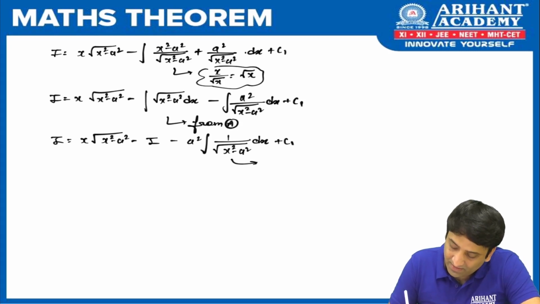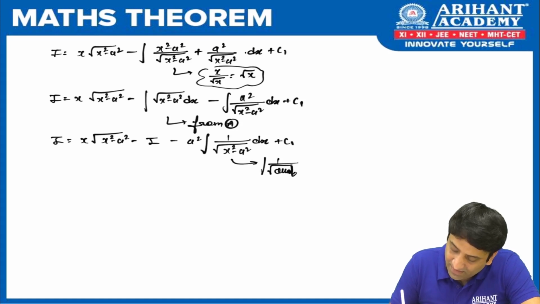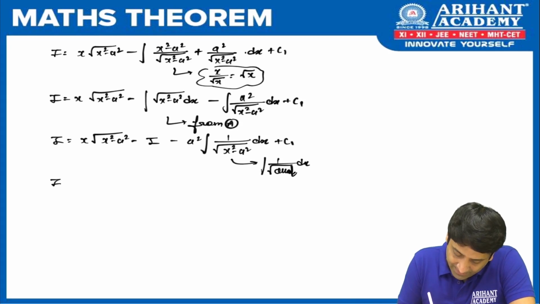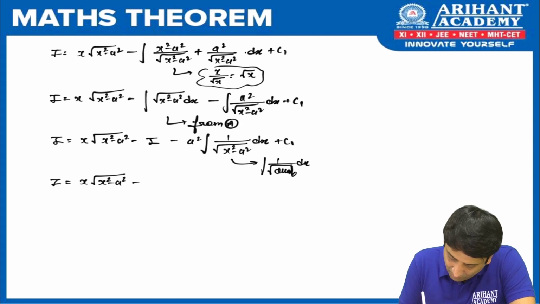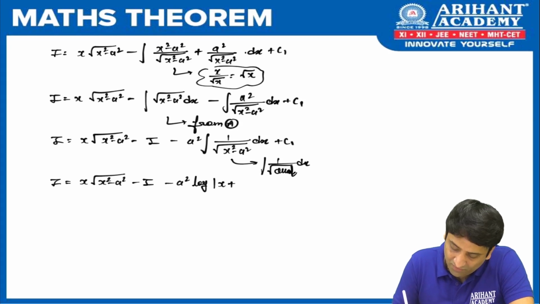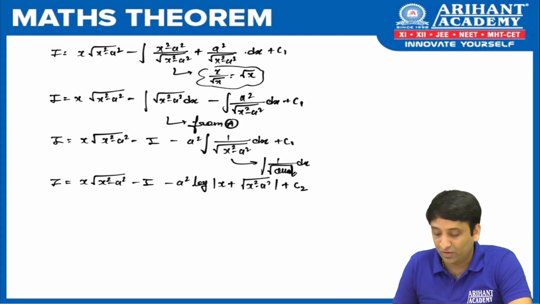And what do you find here? I repeat, 1 upon root quadratic. And if you have seen my hint number 3, what does the formula say? I is equal to x root of x square minus a square minus I, okay, minus a square. What does hint 3 say? The answer for this is log of mod of x plus root of x square minus a square plus c2. Why c2? Because हमने और एक integration किया.